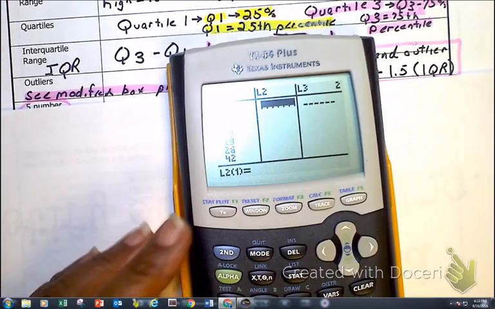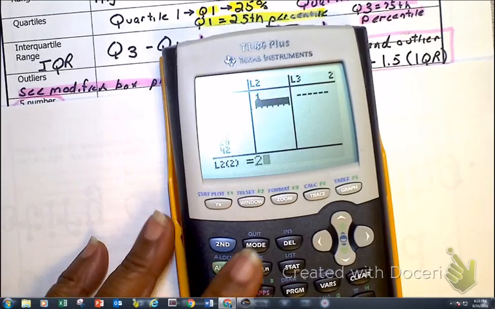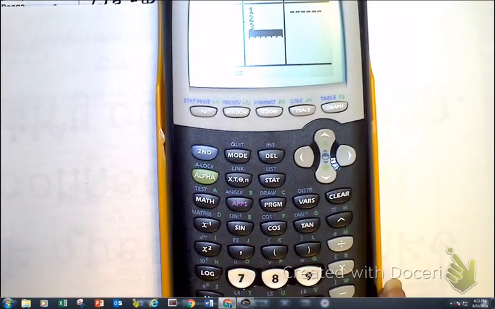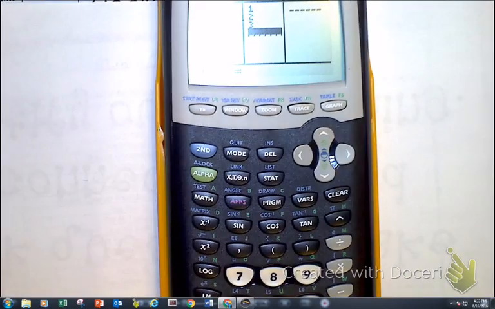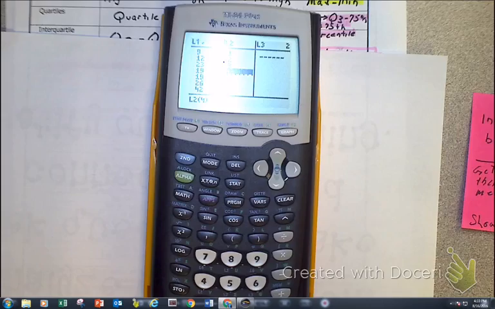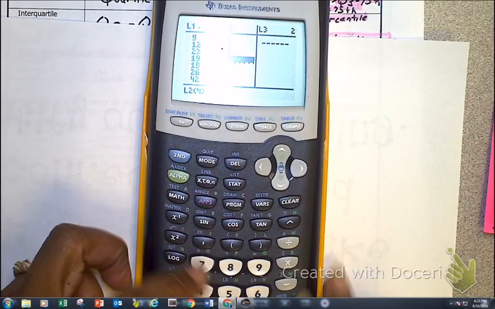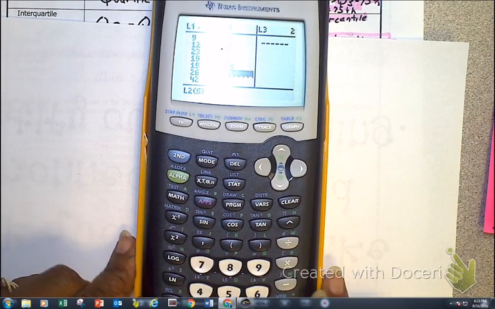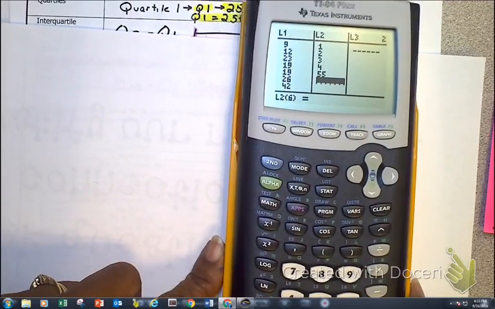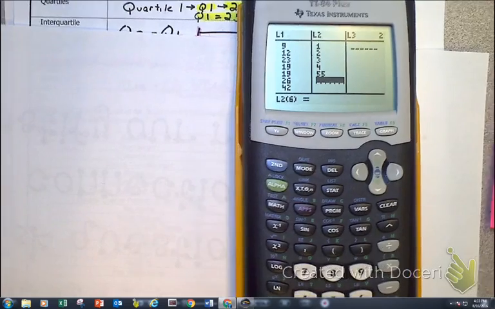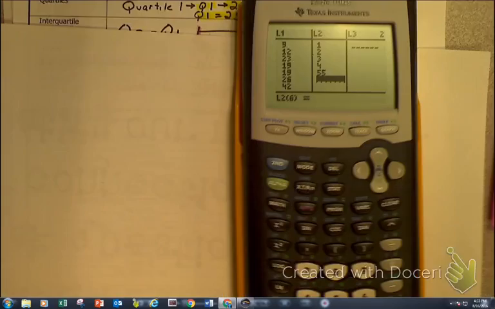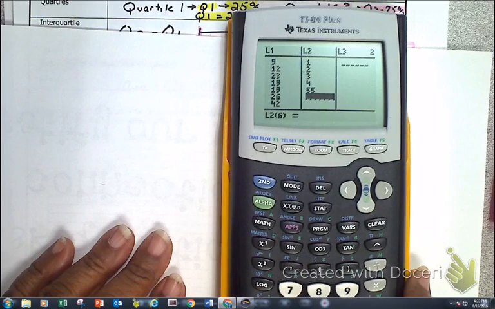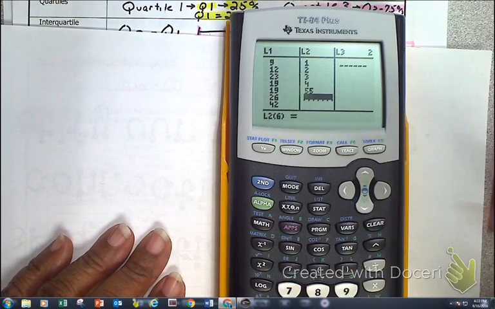Now, I'm just going to put in numbers 1, 2, 3. You can see how I'm entering them. 1, 2, 3, 4, and then 55. Now we know that those are outliers. Let me turn off this light. Better. Okay, now we know that that 55 is an outlier.